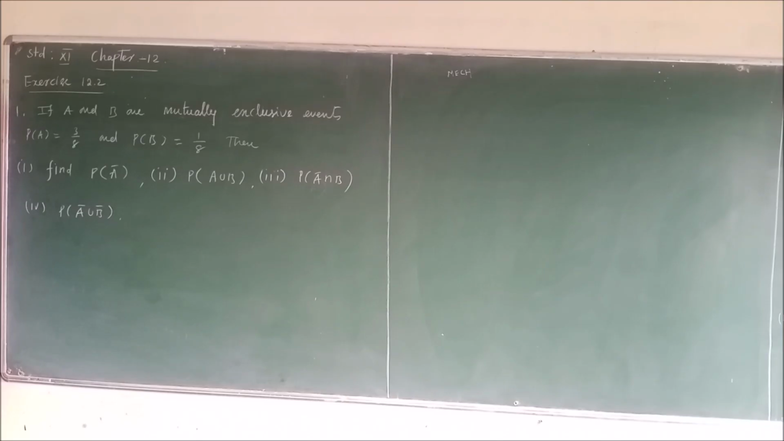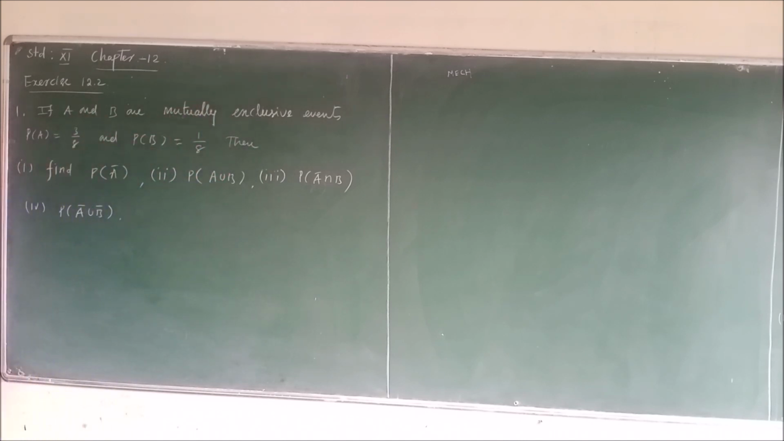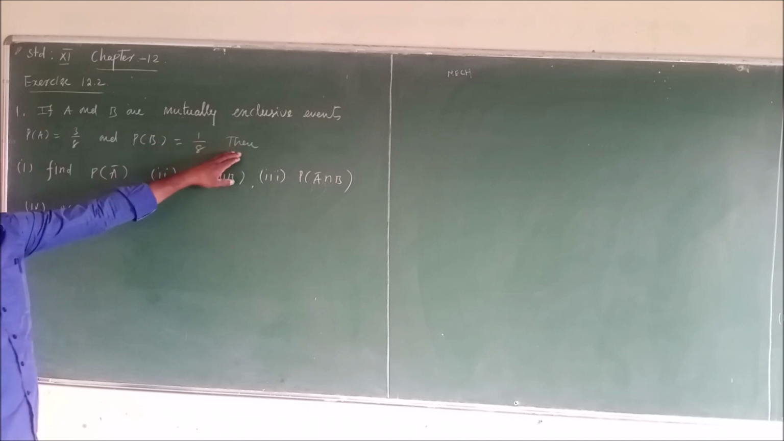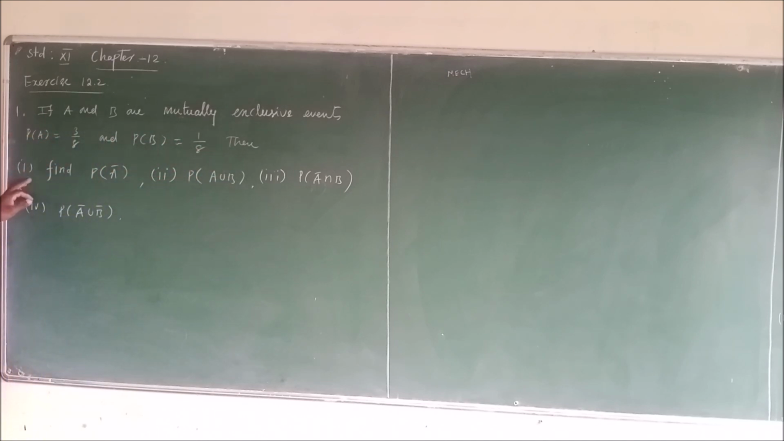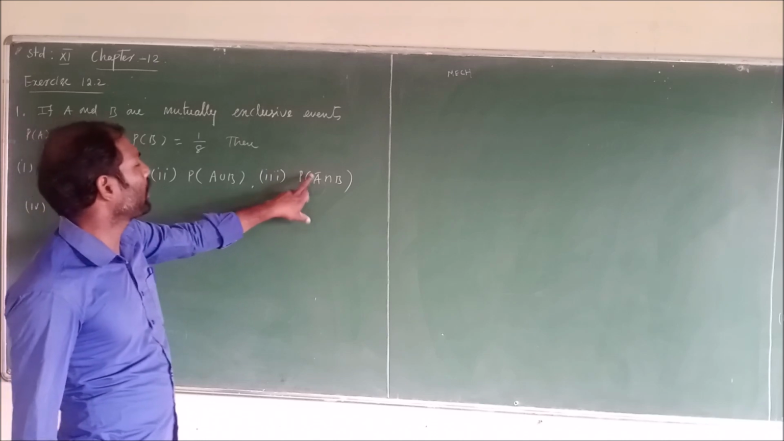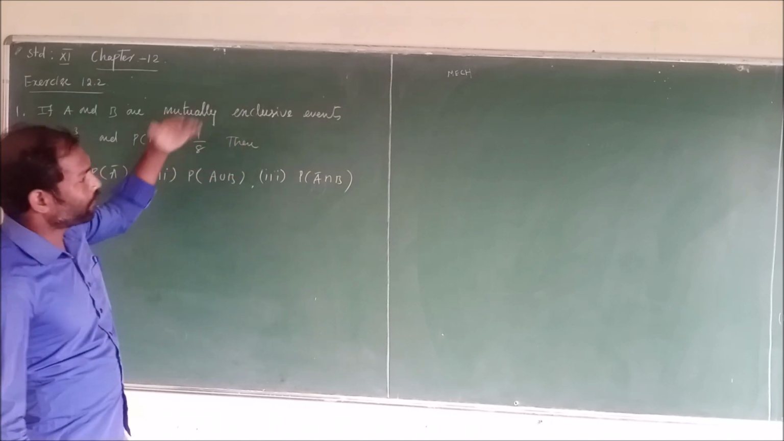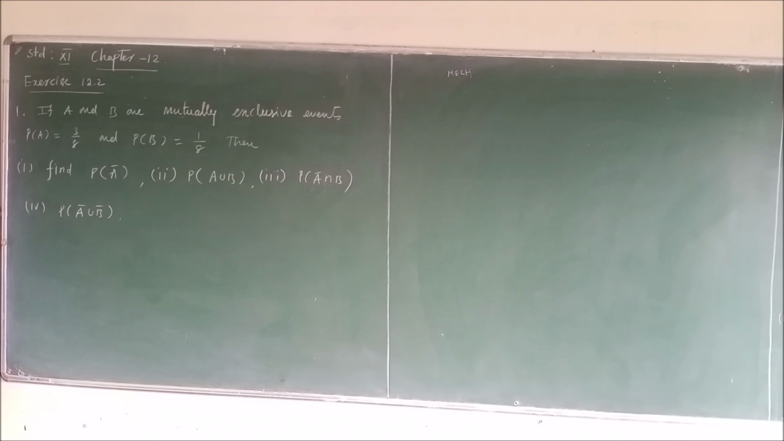Exercise 12.2, first problem. If A and B are mutually exclusive events, with probability of A equal to 3 by 8 and probability of B equal to 1 by 8, then find: first, probability of A bar; second, probability of A union B; third, probability of A bar intersection B; and fourth, probability of A bar union B bar. These use the basic introductory theorems. So we see the solution.